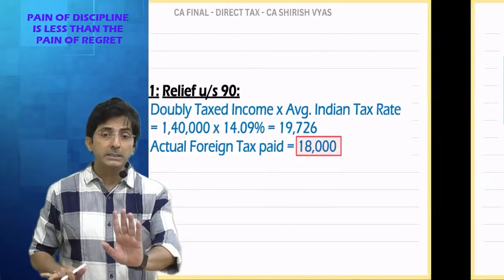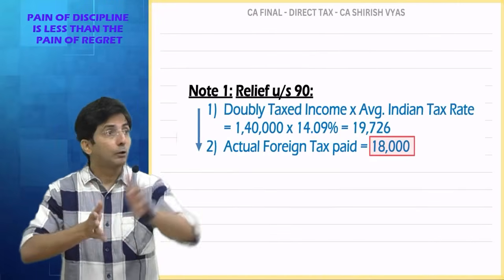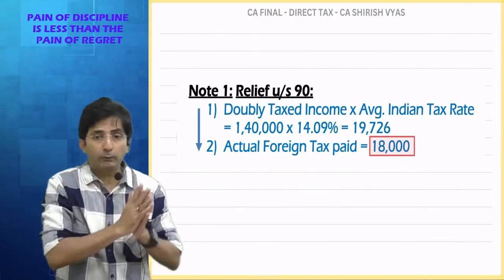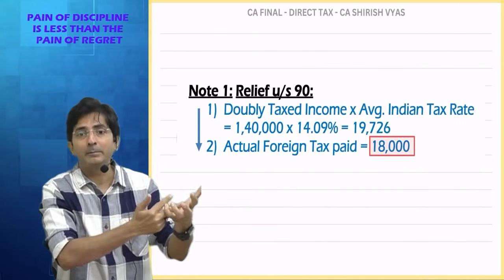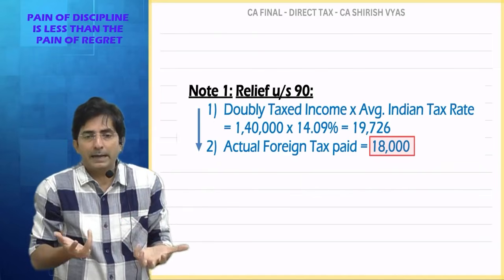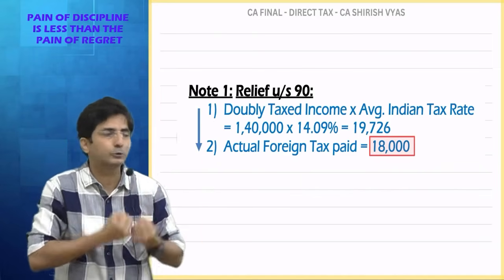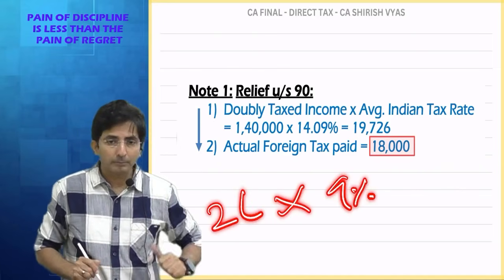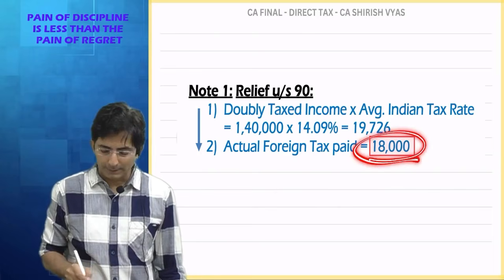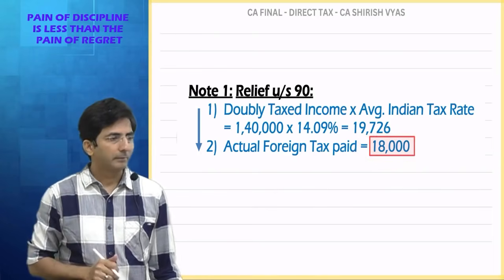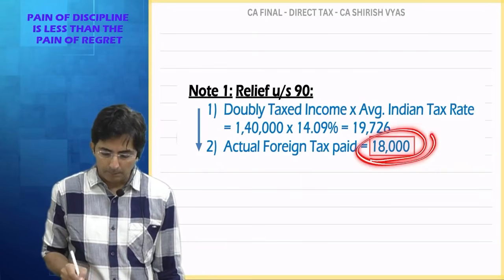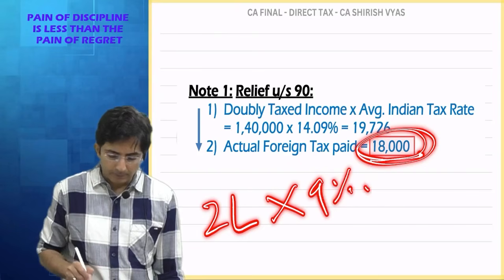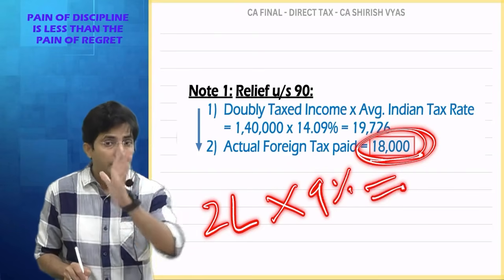See, when India has a DTAA, and if I say those foreign people tax the full 2 lakhs, the answer is, oh, it's like that, okay, we respect them because we have an agreement. So when we have an agreement, we are bound by their law also. That's why full 2 lakhs into 9%. See, actually for us 18,000 was given ready-made. But to understand, I have broken up 18,000 into 2 lakhs multiplied by 9%, because this is where you feel the difference.